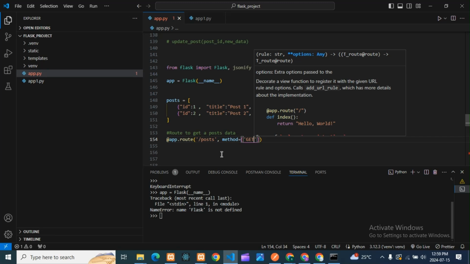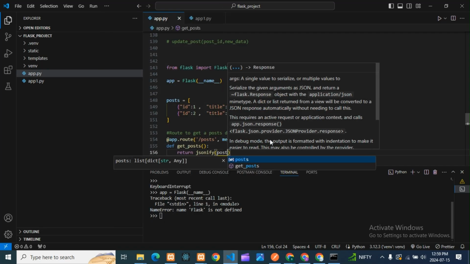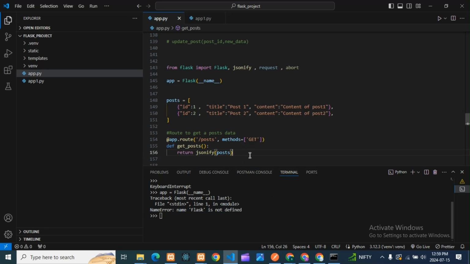So next, we have taken this post. Let me verify once again if anything is wrong. Here I forgot methods; it should be methods, otherwise it will give an error, remember. Then here my function will come to get the posts, so get_posts. And here there will be a return jsonify, then in brackets posts. So this is our GET request. Whatever posts are there now, we are getting here.